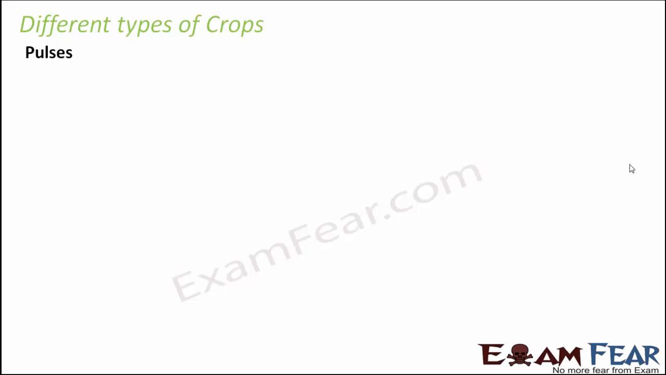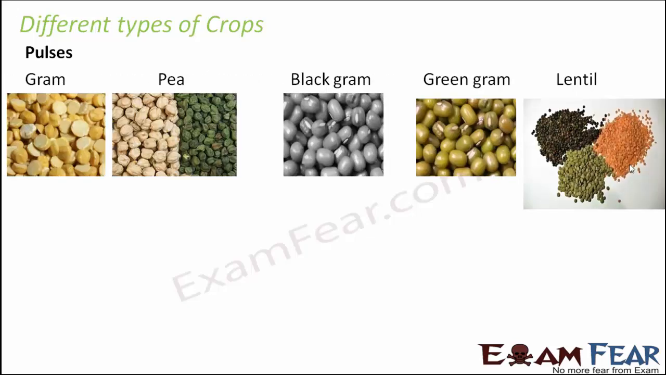So pulses, there are many varieties of pulses which are grown. For example, you have gram, you have pea, black gram, green gram, lentils. All of them look different, and taste-wise also they are different. As you can see in the picture, and I'm sure you are familiar with many of these, or in fact all of these, these are all different types of pulses.